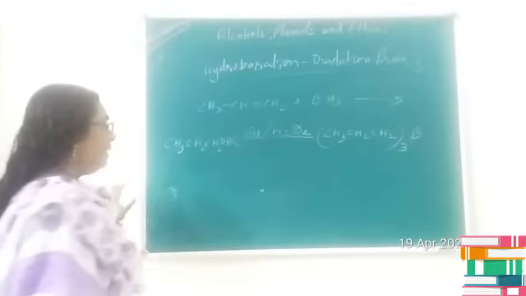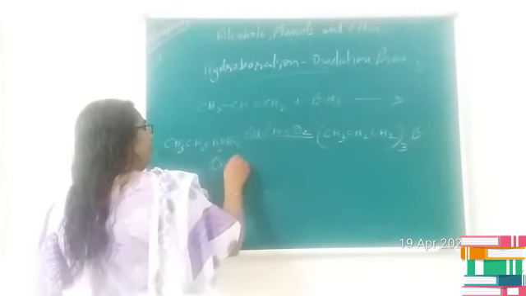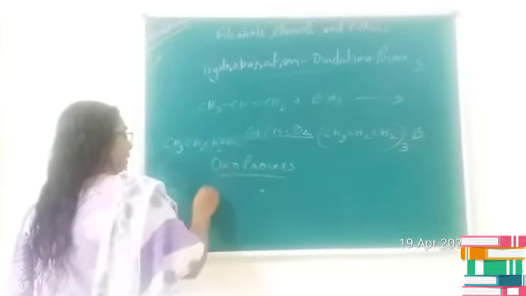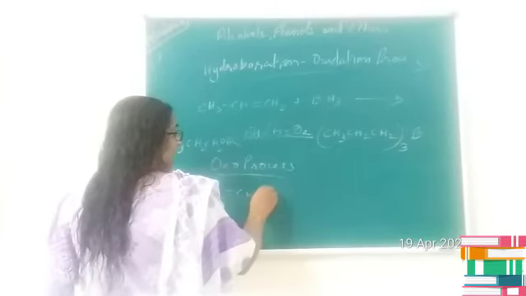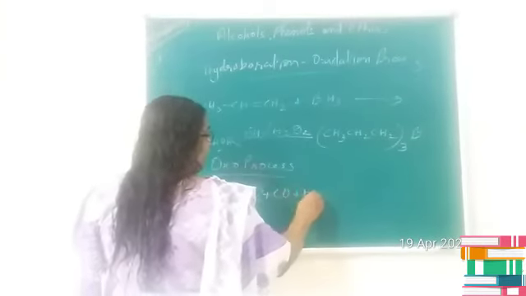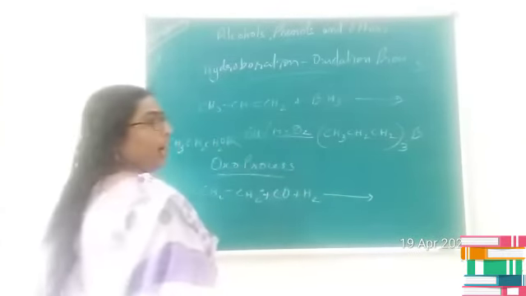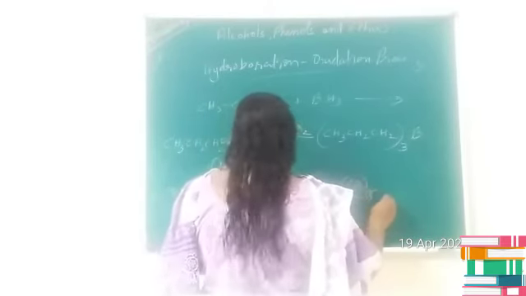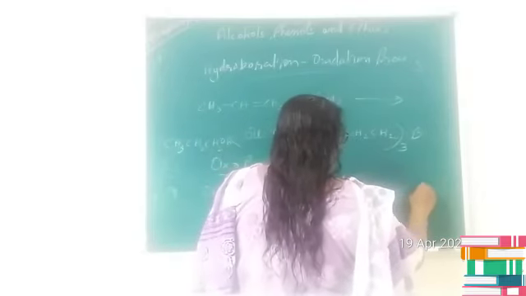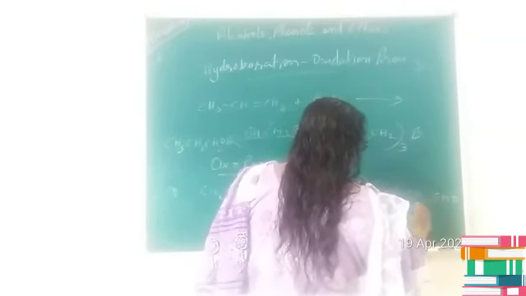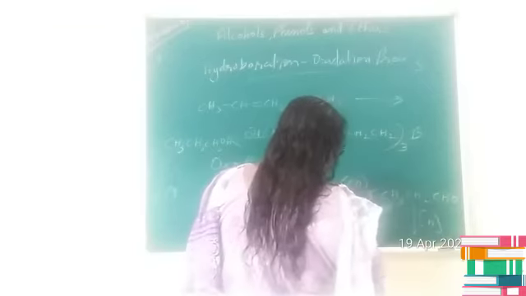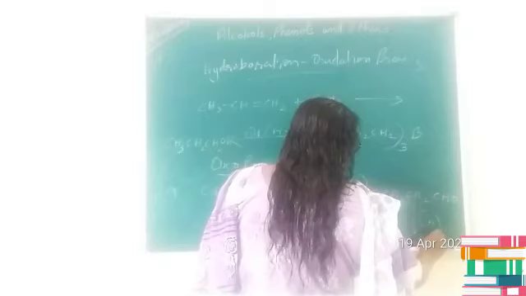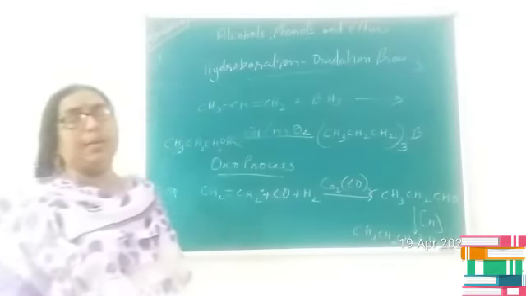Now let us consider the last method for the preparation of alcohol, the OXO process. In this case, alkene reacts with carbon monoxide and hydrogen in presence of dicobalt octacarbonyl and first produces aldehyde, which undergoes reduction and gives you alcohol as the product. These are the different methods for the preparation of alcohols.